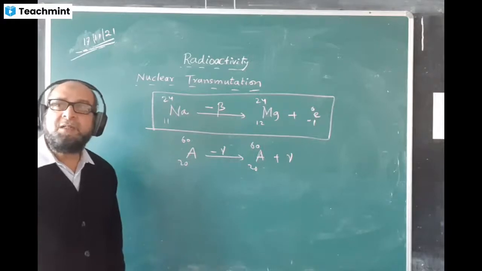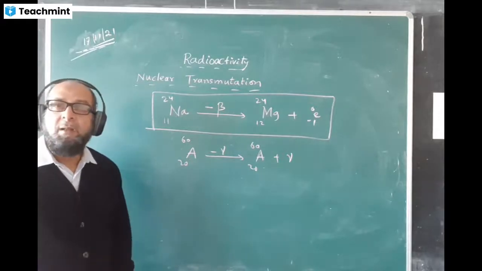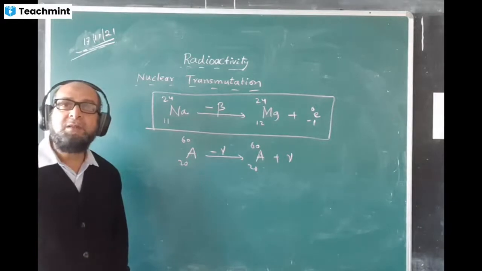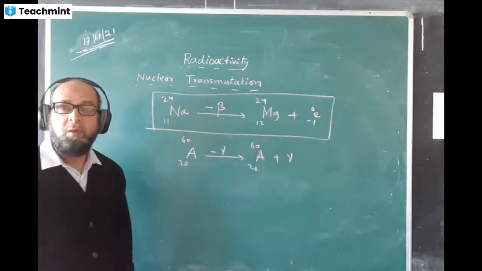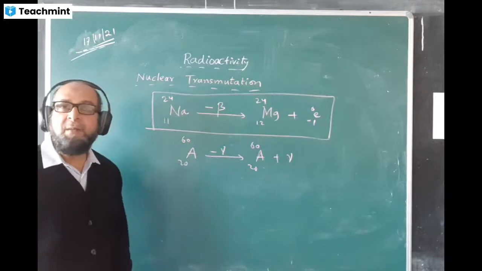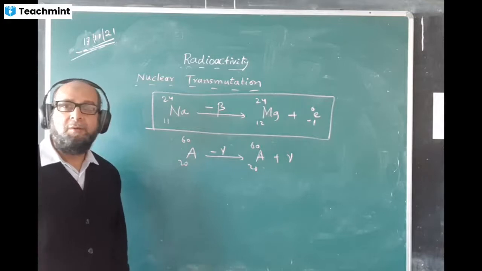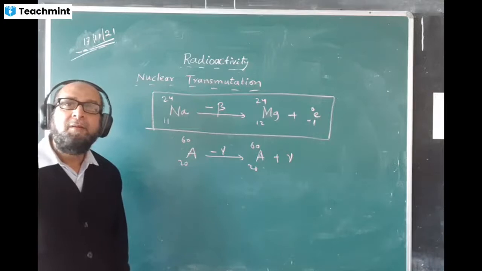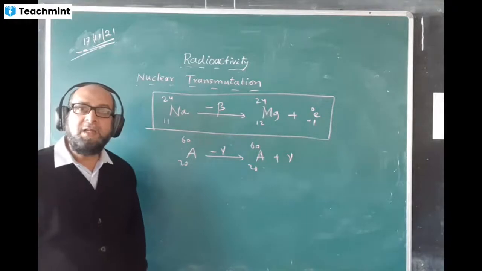Name the radiation which is similar to visible light. Answer is gamma. Name the radiation which is similar to the particles emitted in a cathode ray tube. Cathode ray tube emits electrons. Which one is behaving like electron here: alpha, beta, gamma? Beta. One beta means one electron. Beta is like electron.